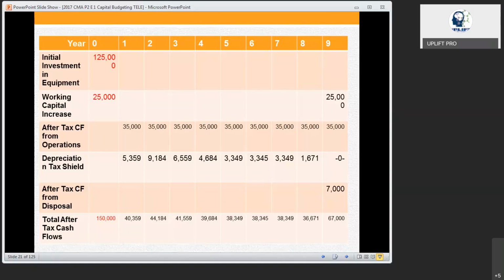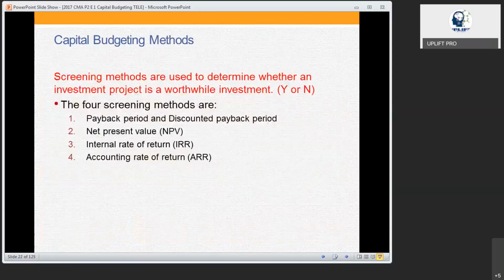So, when you are doing the project, when you are going to calculate the cash flows from a given project, this is how we are going to calculate. Everybody able to follow this? Fantastic. Okay, right. So this is how you are going to calculate the cash flows for any method. All right. So when you are going to do the capital budgeting, we are going to use 4 methods here. What are they? One is the payback method.